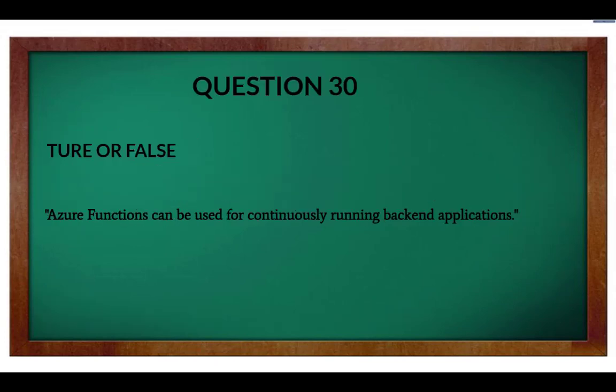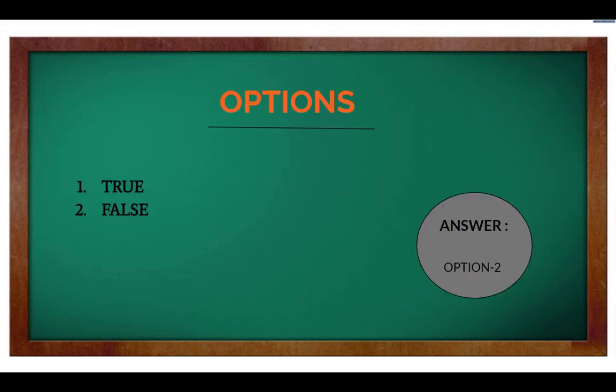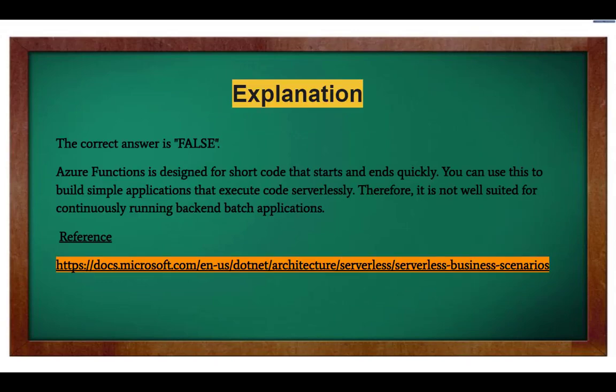Question 30. True or false? Azure Functions can be used for continuously running backend applications. Now here are the options. Option 1. True. Option 2. False. And the right answer is Option 2. Explanation. The correct answer is false. Azure Functions is designed for short code that starts and ends quickly. You can use this to build simple applications that execute code serverlessly. Therefore, it is not well suited for continuously running backend batch applications.